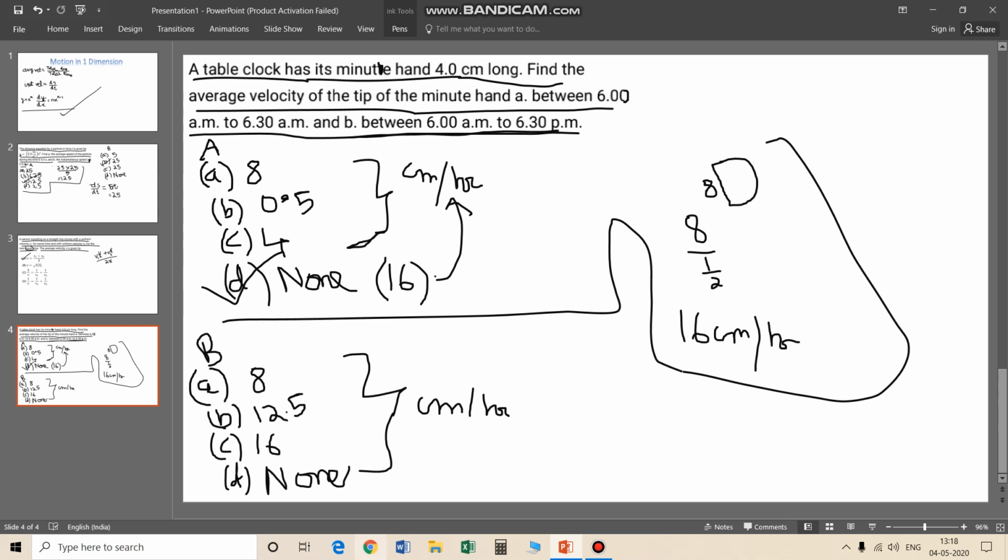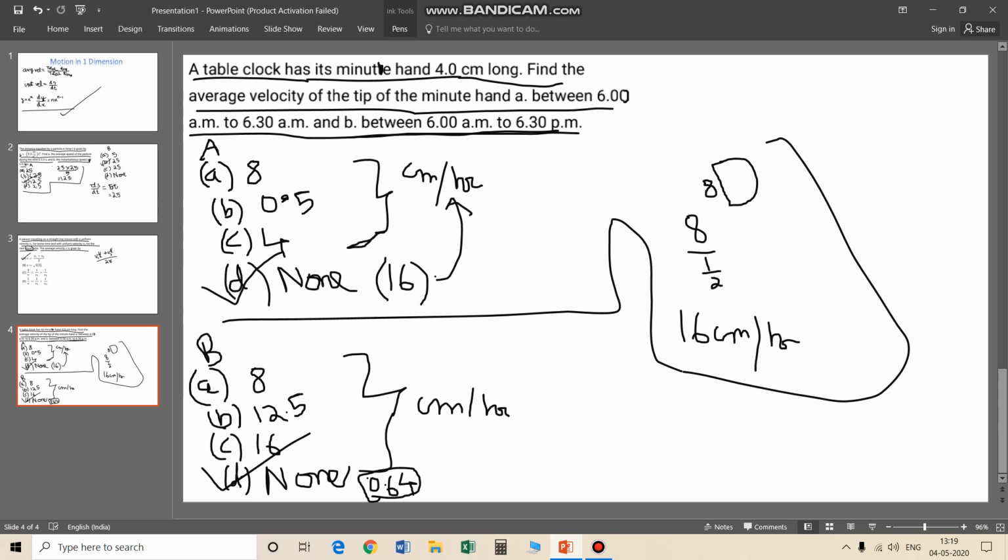Try this question now again. Hope you have tried. Answer is none. It's 16 by 25, which is equal to 0.64, right? I've given options very large so somebody can easily identify; the answer is very small, 0.64. Let's see how we have proceeded.